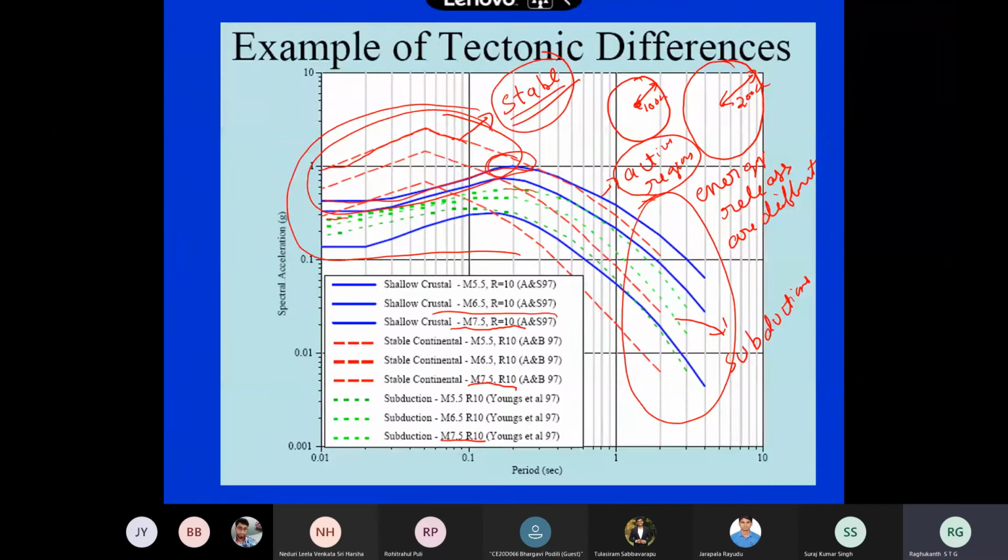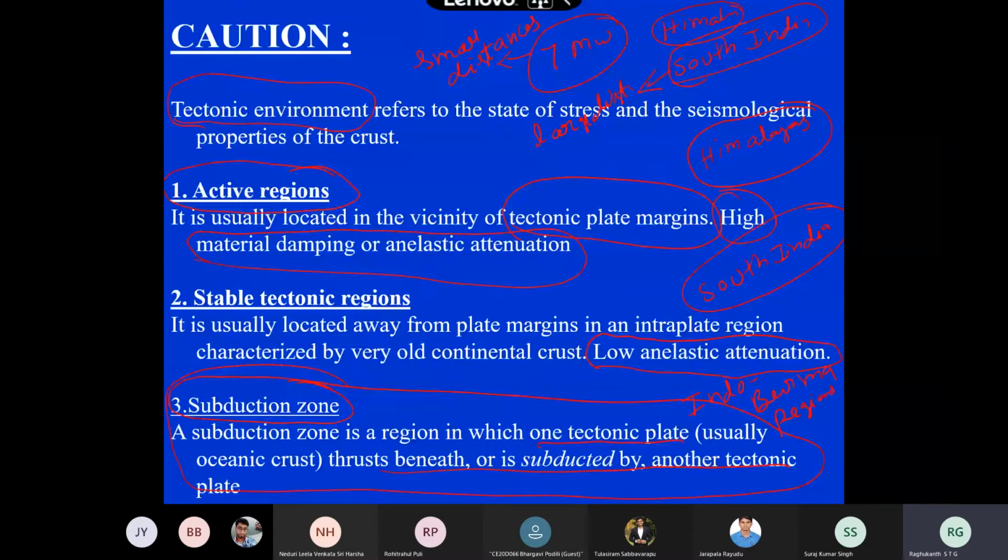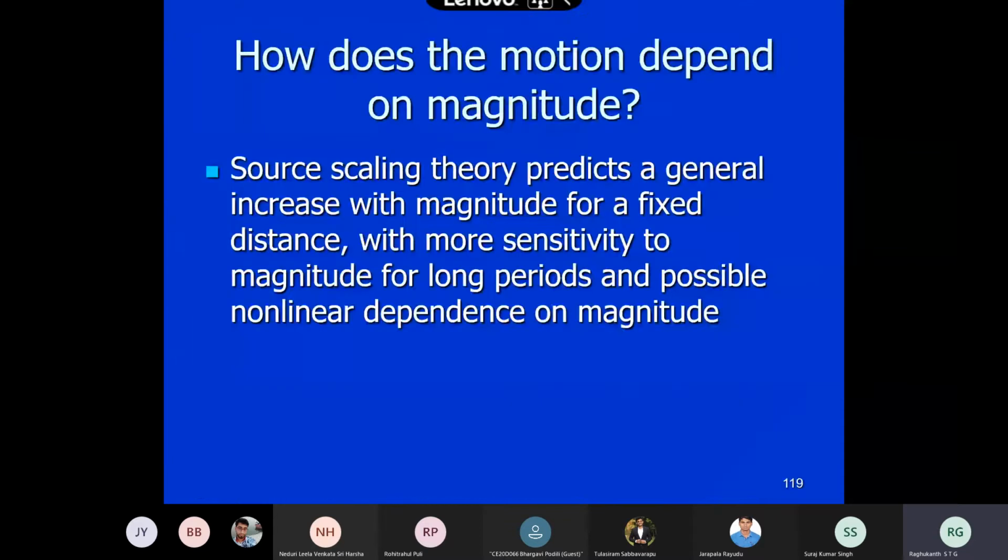If the natural time period of my structure is here, and I use Himalayan data, obviously I will get very little, it will show no damage. But if I use South India data, I may get an entirely different result. So this is a very important thing. Subduction is different, active is different, stable is different. And nowadays in subduction we have many classifications: inter slab, intra slab, back arc, fore arc.